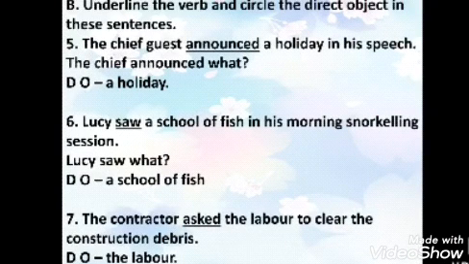The 7th one is: the contractor asked the labor to clear the construction debris. Now what is the verb here? What is the action of the contractor? Asked. Asked is the past tense of ask. So the contractor asked whom? The answer is the labor. So your direct object is labor.